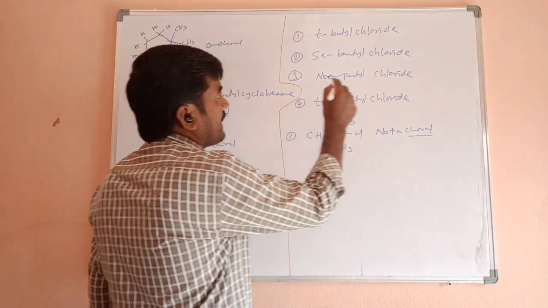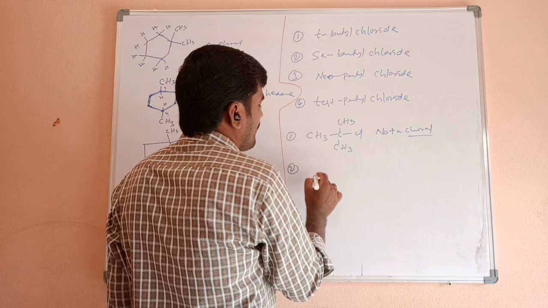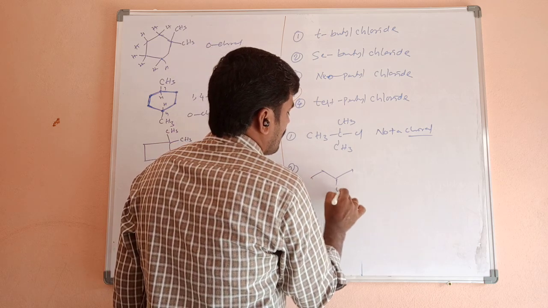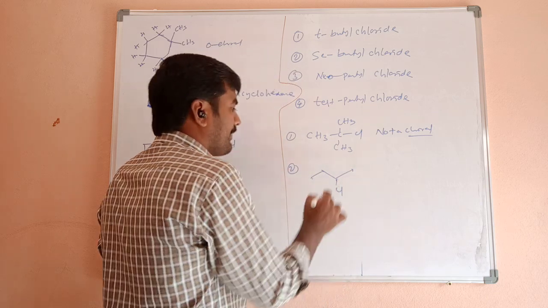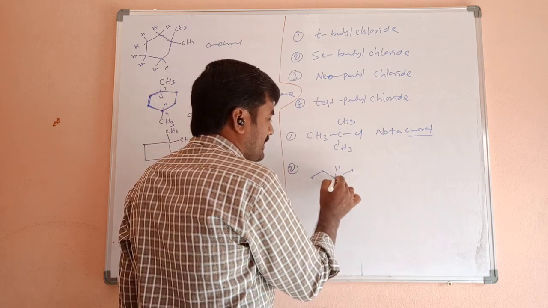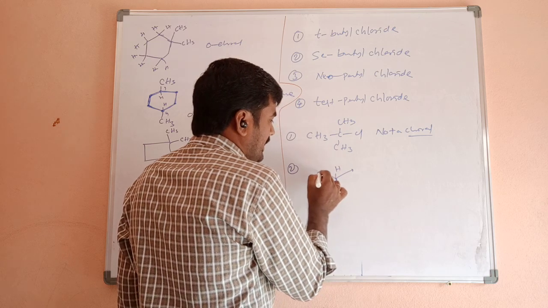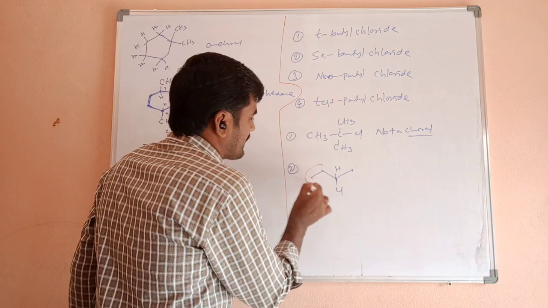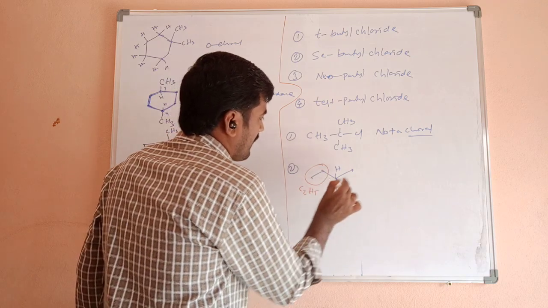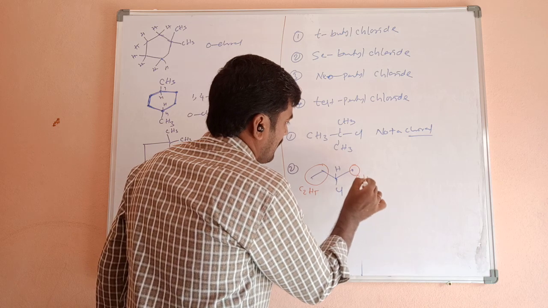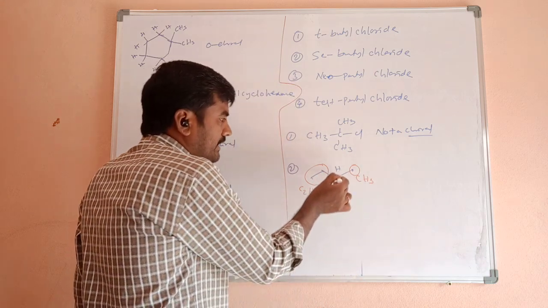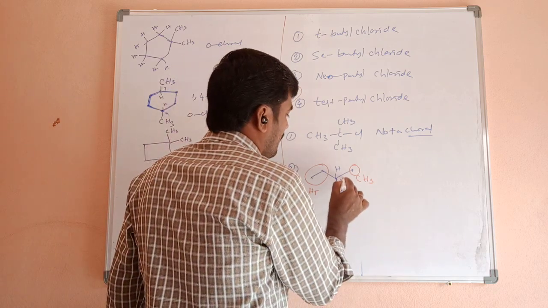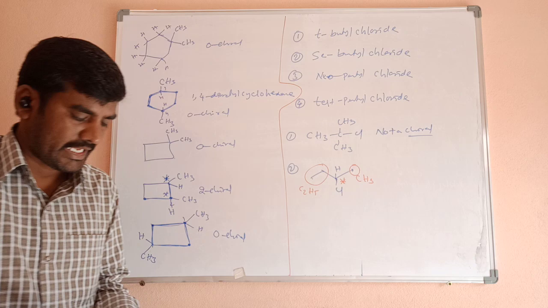Okay. Next one, second one, secondary butyl chloride. In secondary butyl chloride, one hydrogen atom is there, a chlorine atom is there. What about this? This is C2H5. What about this CH3? Right side CH3, left side C2H5 is there. On this carbon, one hydrogen and a chlorine are there. 4 different groups are there, so it is a chiral center. So it is a chiral molecule.